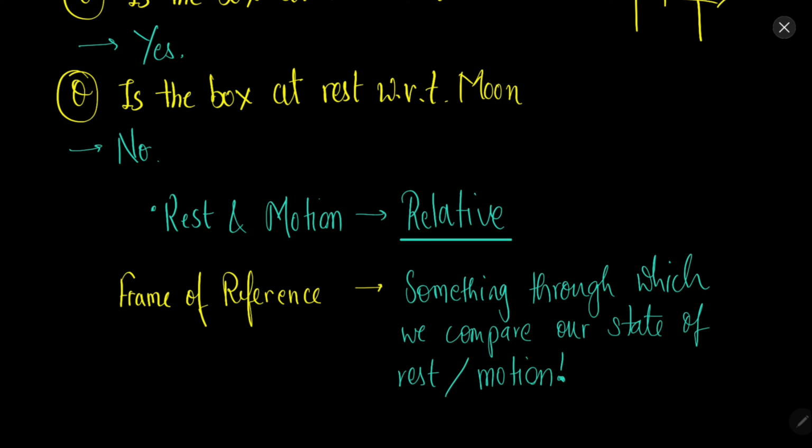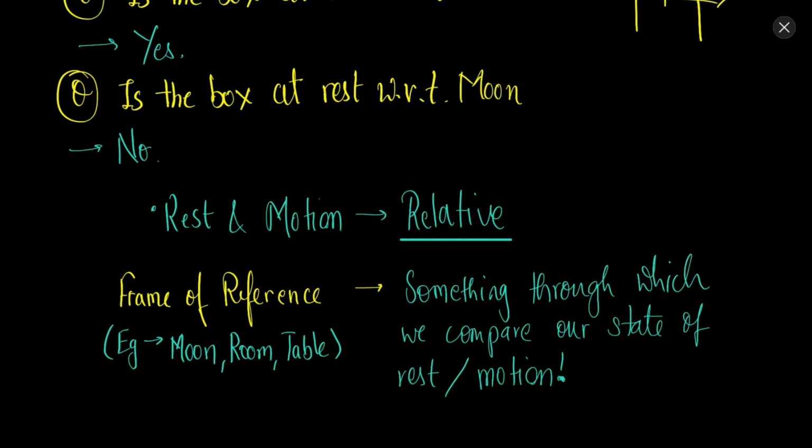For example, what can be a frame of reference or a reference frame? For example, moon, a room, a table. So anything can be a frame of reference. Anything by which you are comparing your position, your state of rest or motion, that can be considered to be a frame of reference or a reference frame.